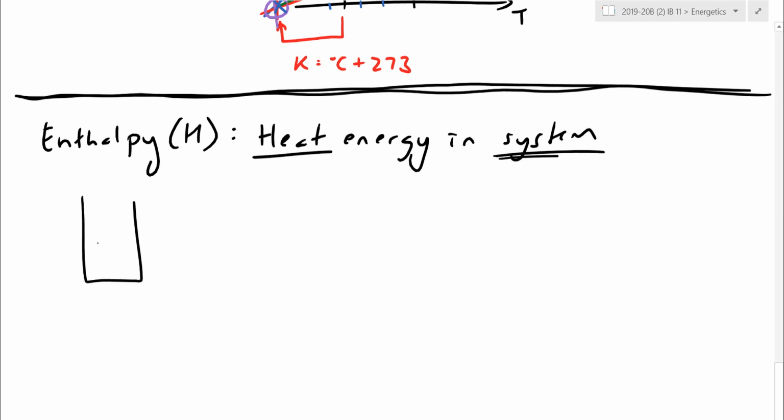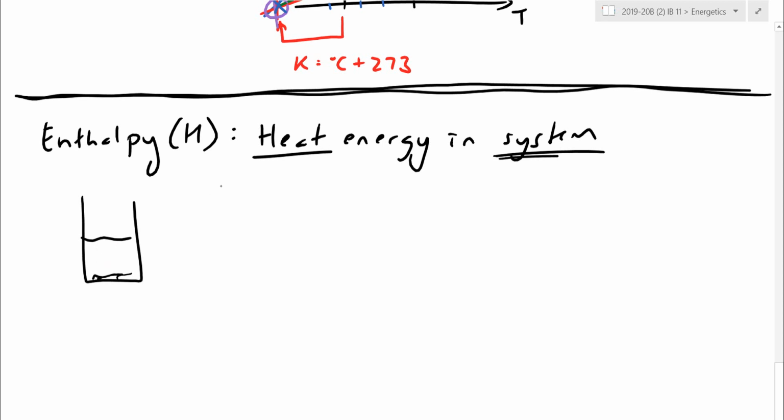Maybe let's do this as an experiment. Let's say I have some powder again here. I would go up to each of the particles. I would go up to the liquid around it. I'd add up for every particle: here's the energy you have, here's the energy you have, specifically looking at the heat type. And I'll give you that total number. Just like before for internal energy, that should be an impossible task because there's way too many particles to actually deal with. There's also way too many different forms to deal with.